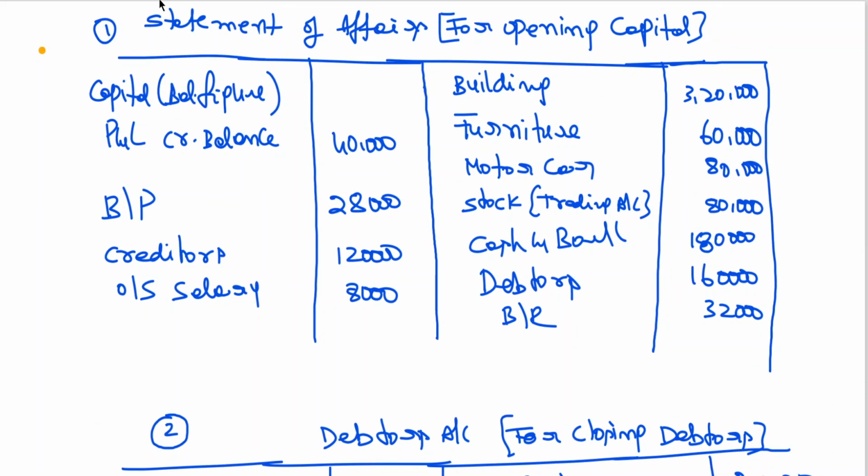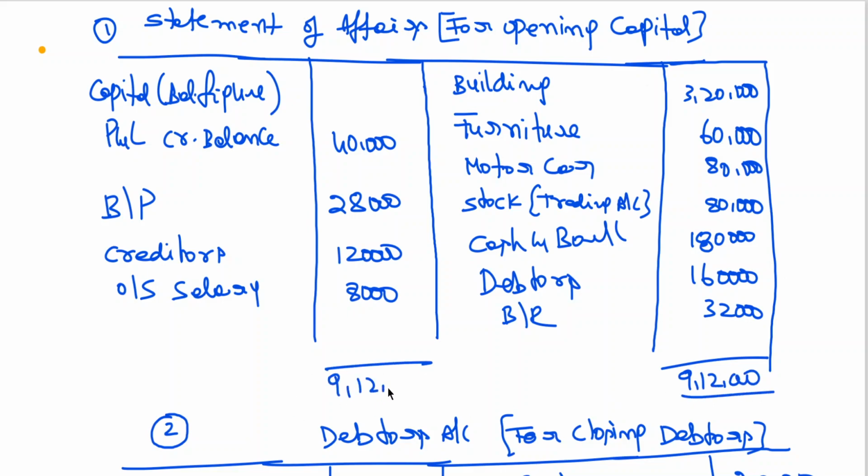You can take the calculator. 3,20,000 plus 3,000 plus 80,000 plus 80,000, 1 lakh 80,000, 3,000, lakhs 12,000, 3,000.